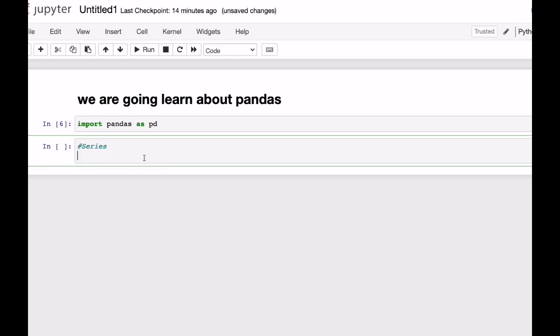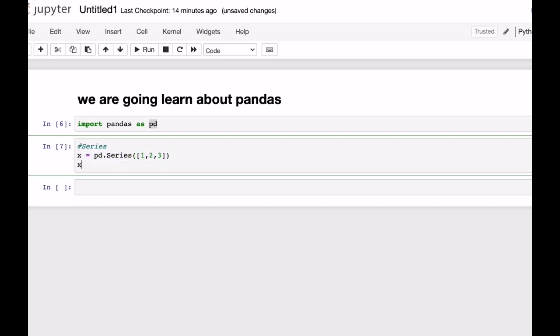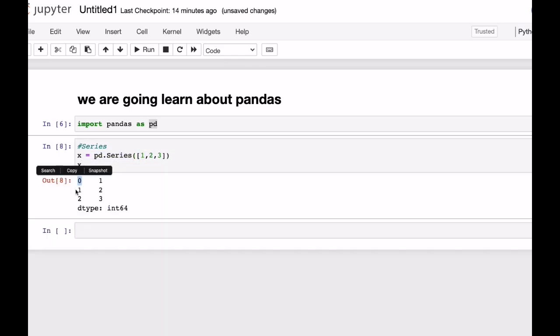We imported pandas. I want to save it in the variable name x, saying, hey pandas, please create a series for me. In that I want you to create a list 1, 2, 3. That's what we have seen, right? 1, 2, 3. Type it. Shift enter. Nothing happened. Let's just print x. There we go, guys, having 0, 1, 2, 3. With that being said, this one came.